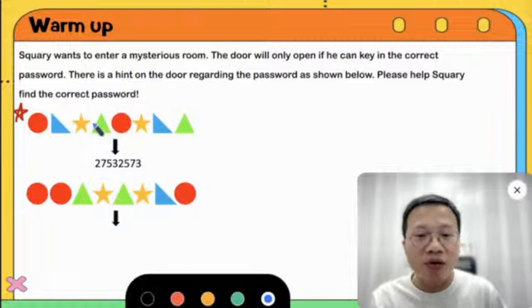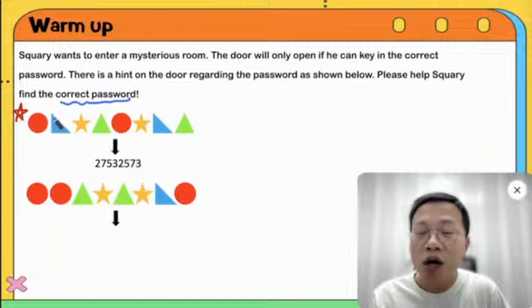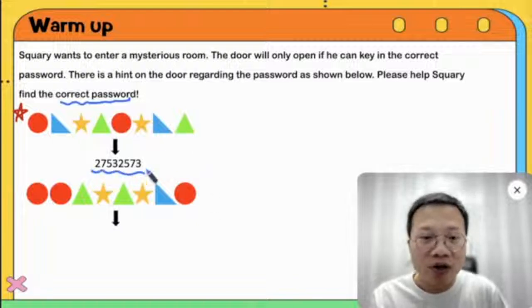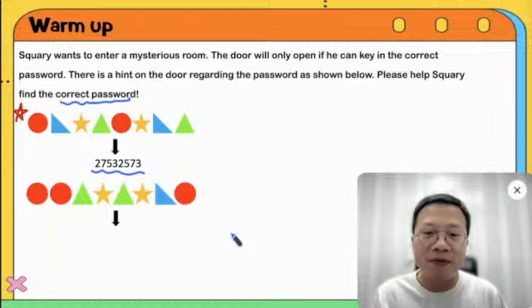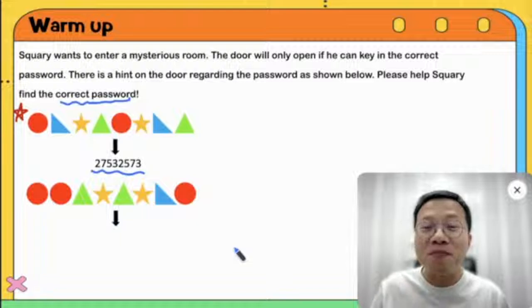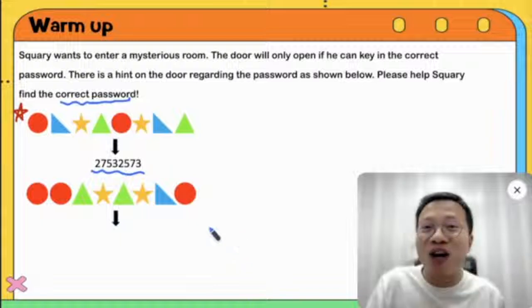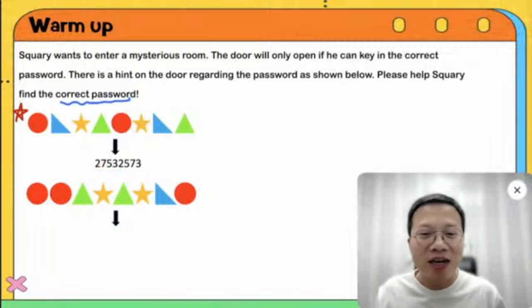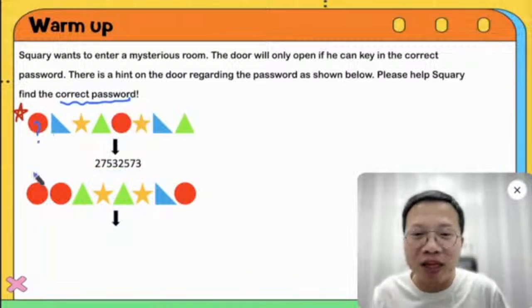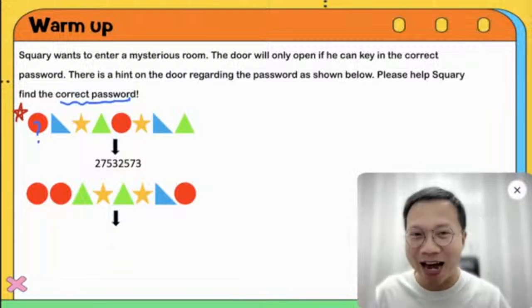And here you see we have some shapes. Here we have a circle, a triangle, a star, a triangle, a circle, a star, triangle, triangle. So here we have another string of numbers like 2, 7, 5, 3, 2, 5, 7, 3. So everybody take a guess. Maybe one shape is related to one number, right? So I'm going to have a look. What does the circle mean here? Can you type the number in the chat box and let me know? Just have a guess.